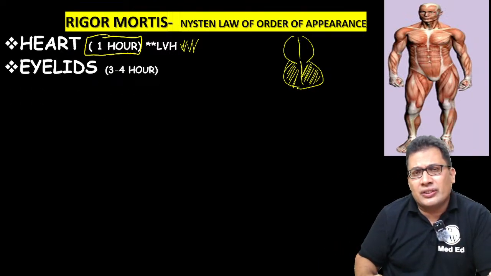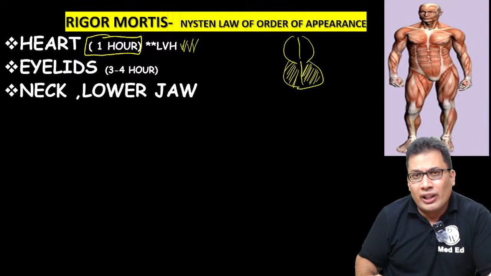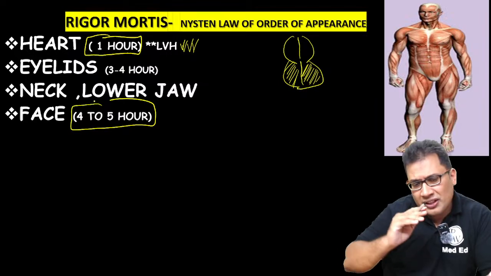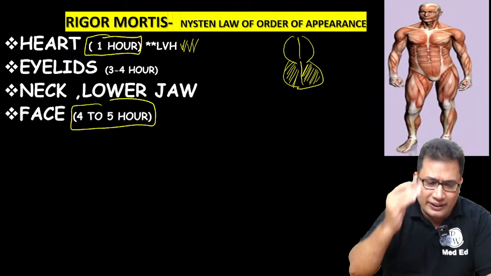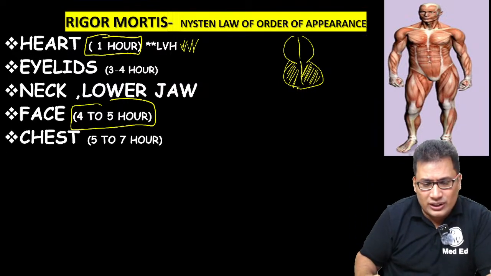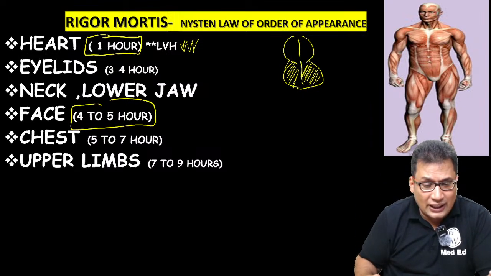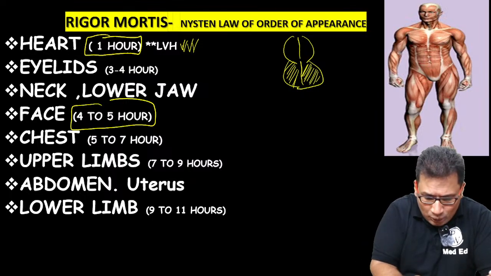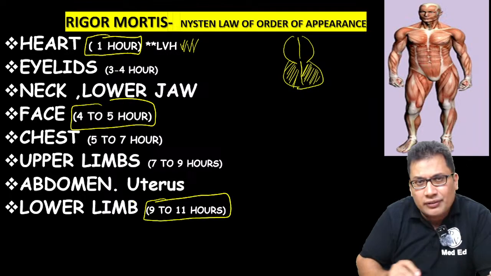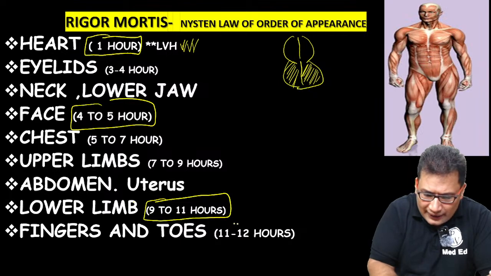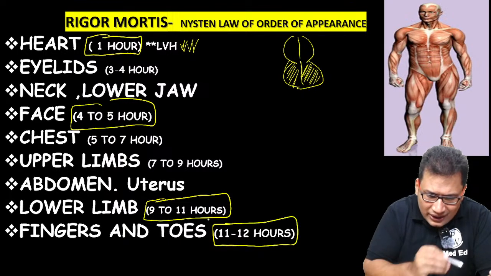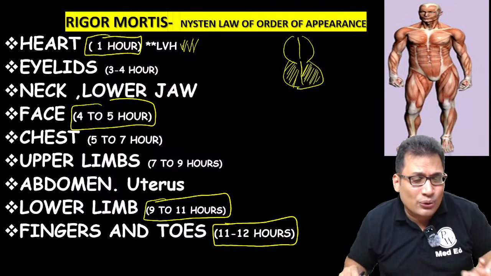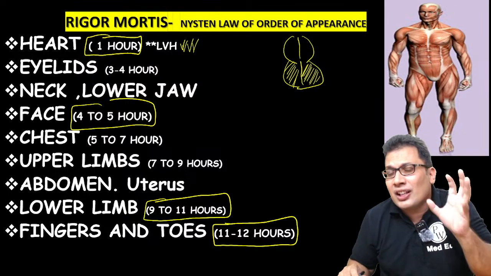Second muscle, eyelids, 3 to 4 hours. Neck and lower jaw, face, 4 to 5 hours. So first neck, then lower jaw, then face. Then chest, 5 to 7 hours. Upper limbs, 7 to 9 hours. Abdomen and uterus later. Lower limb 9 to 11 hours. Fingers and toes 11 to 12 hours. So you can see here, this is the standard progression of rigor mortis. This rule is known as Nysten rule.